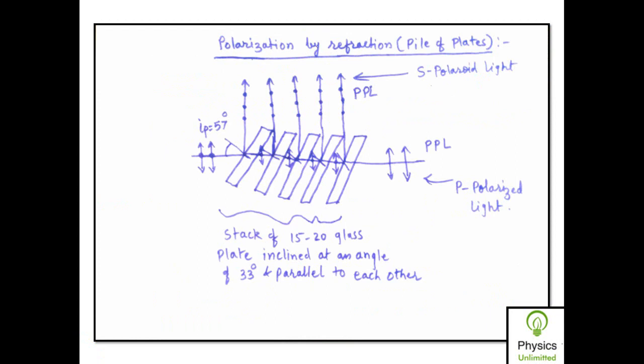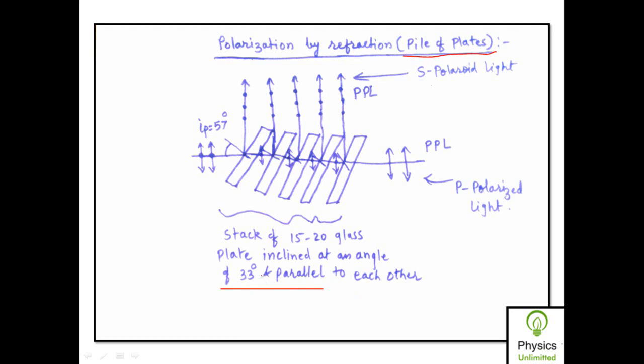Next, we can obtain completely plane polarized light by a phenomenon known as refraction, also called a pile of plates. In this method, to obtain completely plane polarized light simply by refraction, we use roughly 15 to 20 glass plates, called a stack of glass plates or a pile of plates, and they are inclined at an angle of 33 degrees, all held parallel to each other.